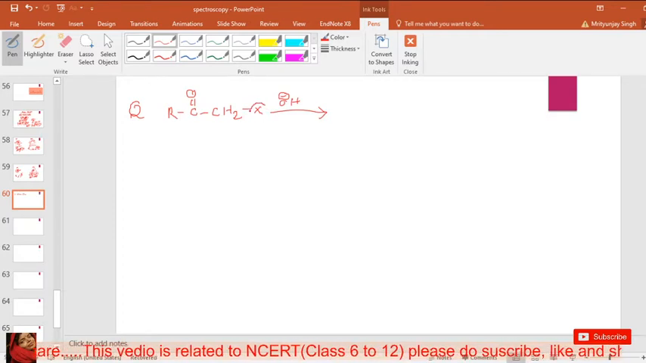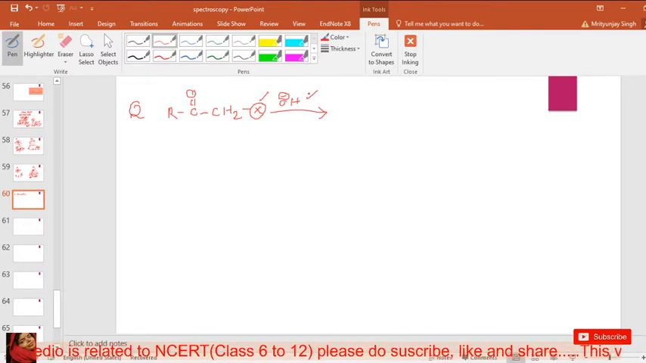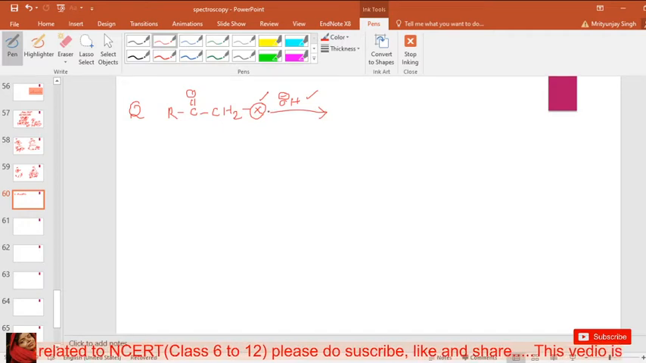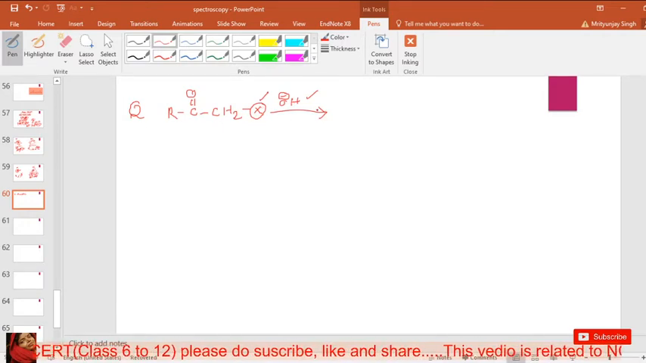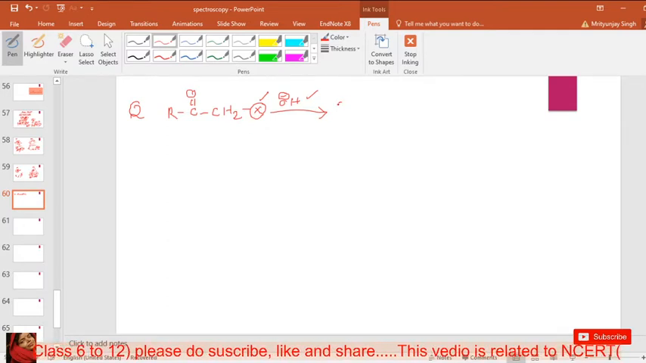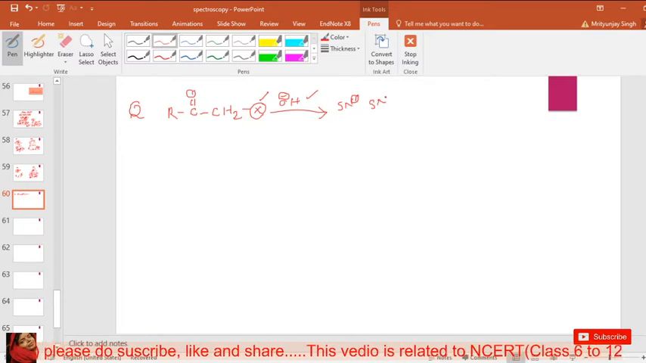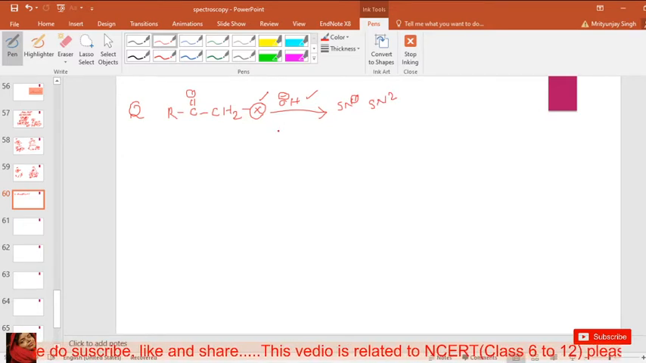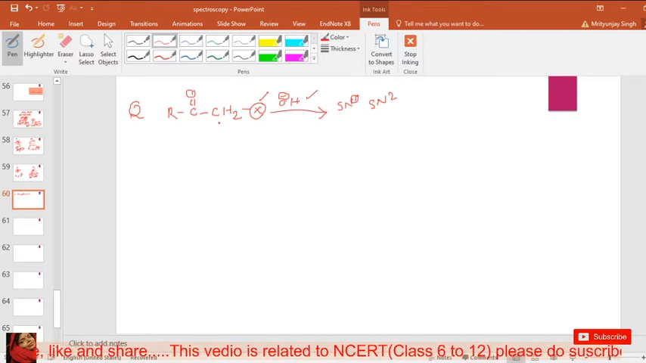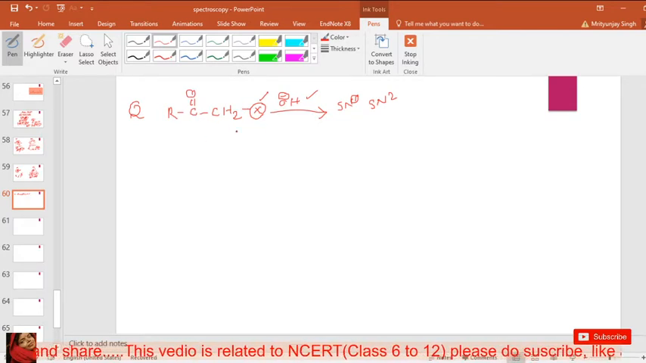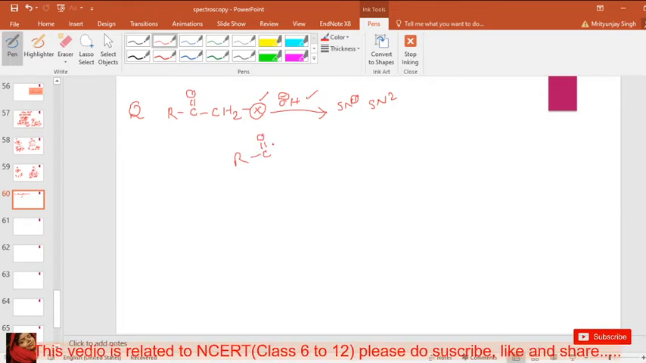So firstly, identify this is the leaving group, this is the nucleophile. It means the nucleophile replaces this group, okay, because it's a substitution reaction. Then identify which type of reaction, SN1 or SN2. So here is SN2 or SN1. Firstly, SN2 reaction is possible in this place, and firstly this would convert into a carbocation condition. So this is converted into a carbocation condition.